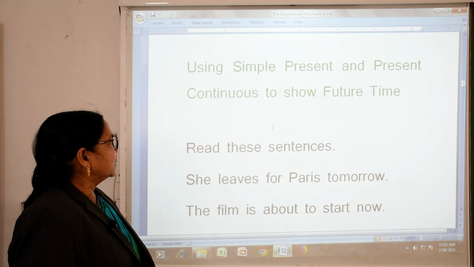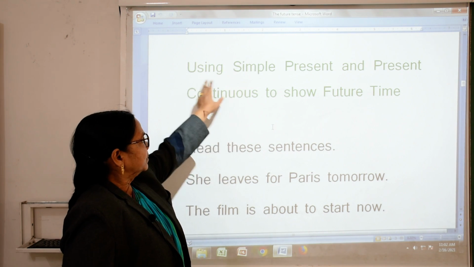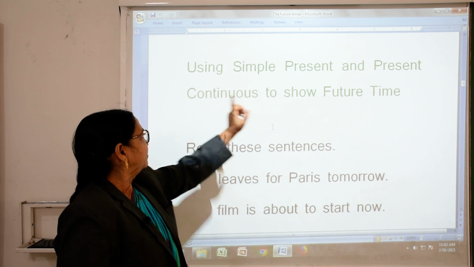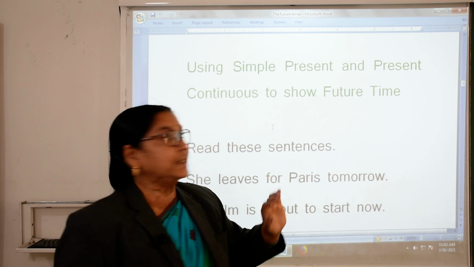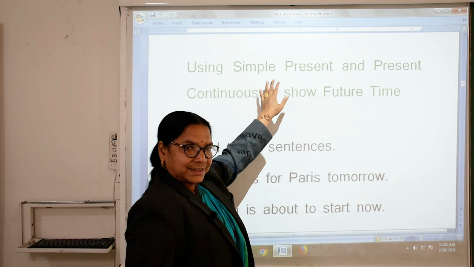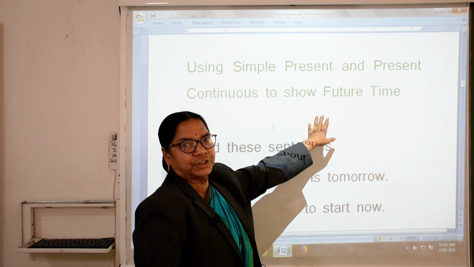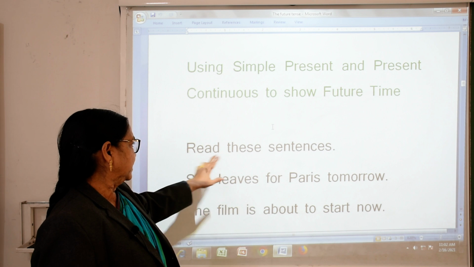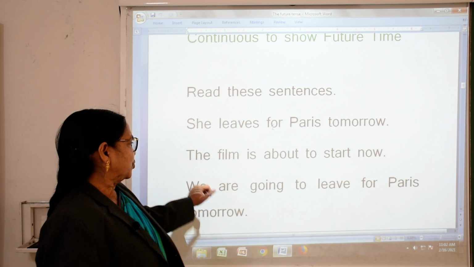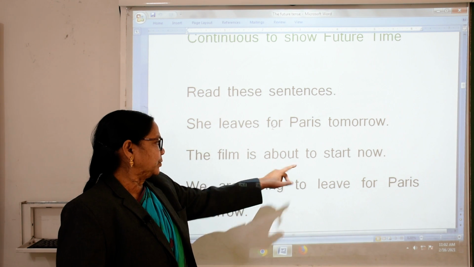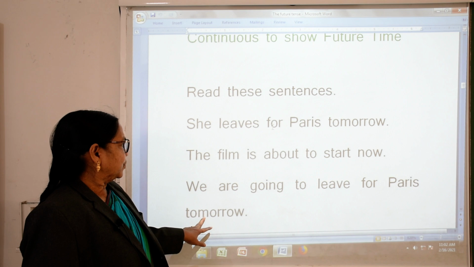Now, using simple present and present continuous to show future tense. How is it? We will see. Read these sentences. She leaves for Paris tomorrow. The film is about to start now. We are going to leave for Paris tomorrow.